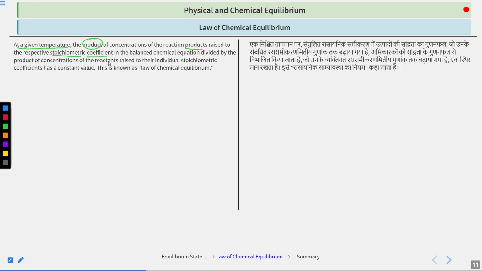Then the thing that you are getting is called the law of chemical equilibrium. Suppose you have a reaction in which capital A is reacting with capital B to give capital C and capital D. Now in this case, small a, small b, small c and small d are the stoichiometric coefficients. Clear? So what can we write?